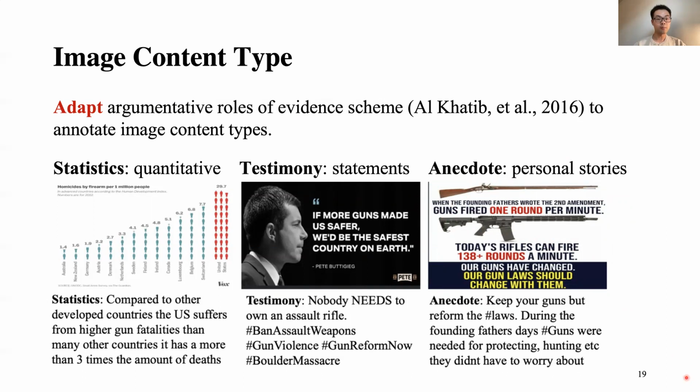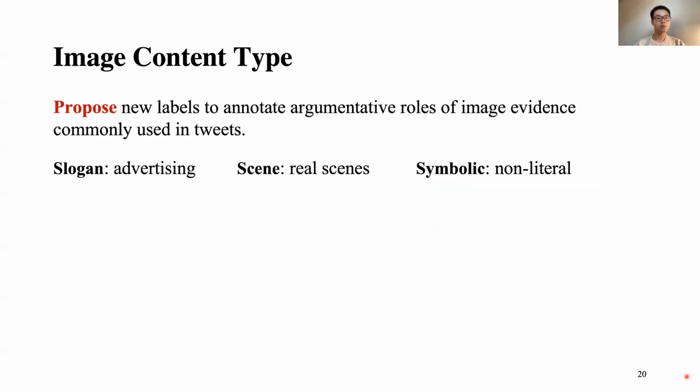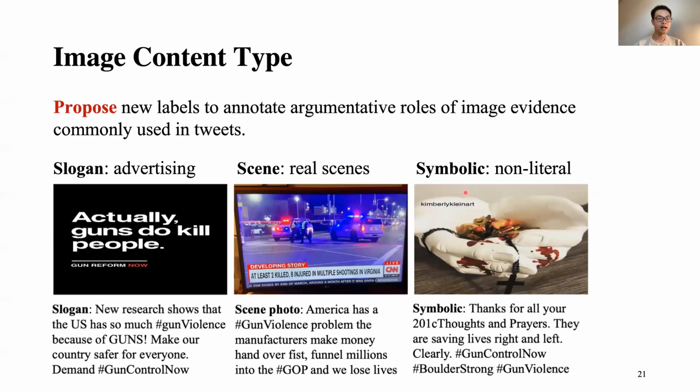However, those 3 examples of the labels are unable to cover all of these images we discovered in the tweet. So we propose new labels to annotate augmentative rows of images: the slogan, theme, and symbolic. The slogan shows the image has a highlighted statement in it. The scene shows that there is a scenery, such as a report from the CNN of the event. The symbolic is non-literal information regarding these tweets.